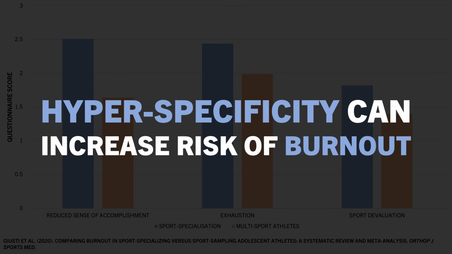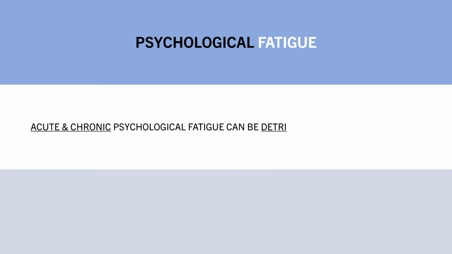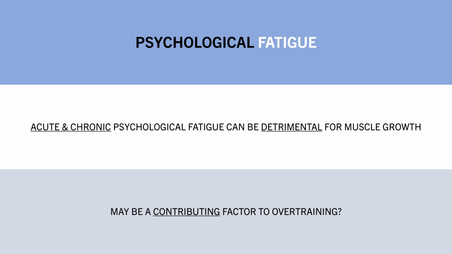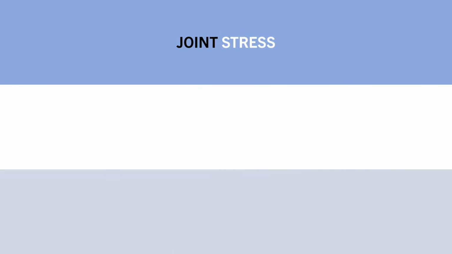So overall, psychological fatigue can certainly be detrimental to resistance training from both an acute and chronic perspective. This may be one contributing factor to the phenomenon we call overtraining. Another potential form of overtraining that can be present is through joint stress. This refers to stress experienced by the joints and connective tissue during resistance training. And excessive joint stress can result in pain, irritation, or injury to those specific regions.